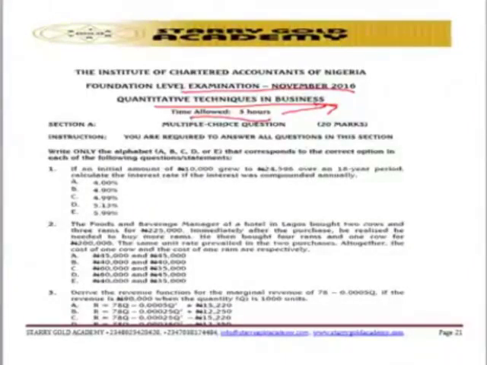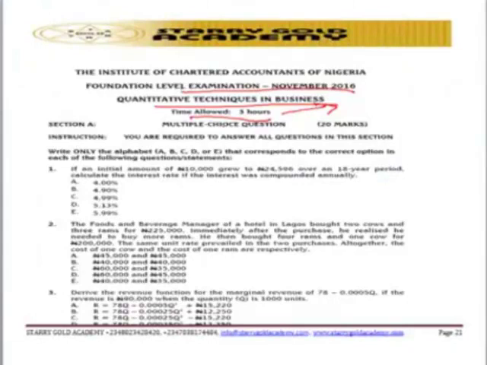We expect to be spending nothing less than 1.8 minutes on each question, that is 1 minute 8 seconds on each question. If you are able to do that, then definitely you are able to minimize your time wastage and be time conscious. So look at the question, look at the requirement, look at a possible solution to the question.